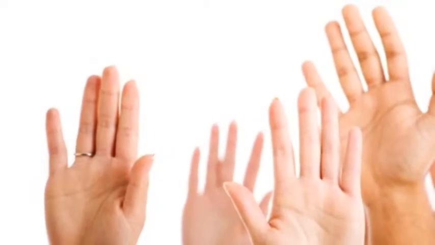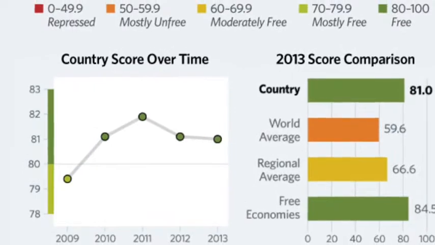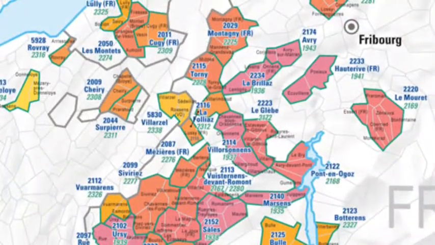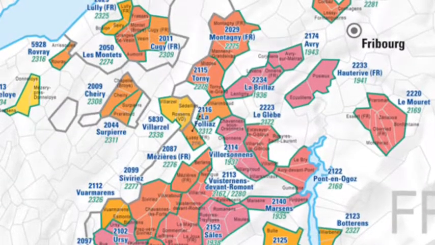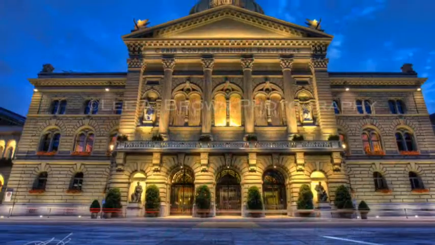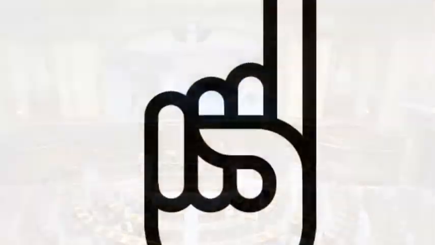Switzerland is a direct democracy in which cooperation and consensus between political, social, and economic groups are divided. Federalism ensures considerable autonomy for the cantons, which have their own governments and parliaments. The Federal Assembly has 2 chambers with equal powers.